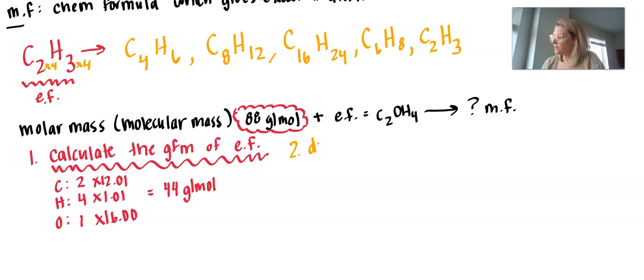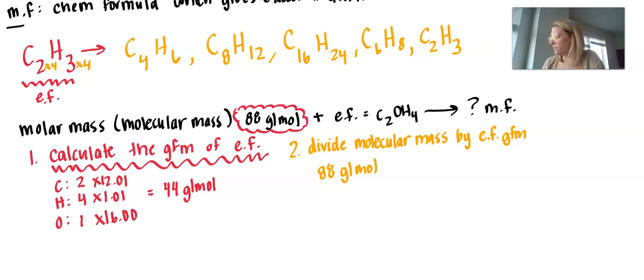divide the molecular mass or the molar mass that's given by the empirical formula GFM. And so we get 88 grams per mole divided by 44 grams per mole. And this tells us that we have 2 times the number of atoms that our empirical formula has, right? It gives us that numerical value of 2.